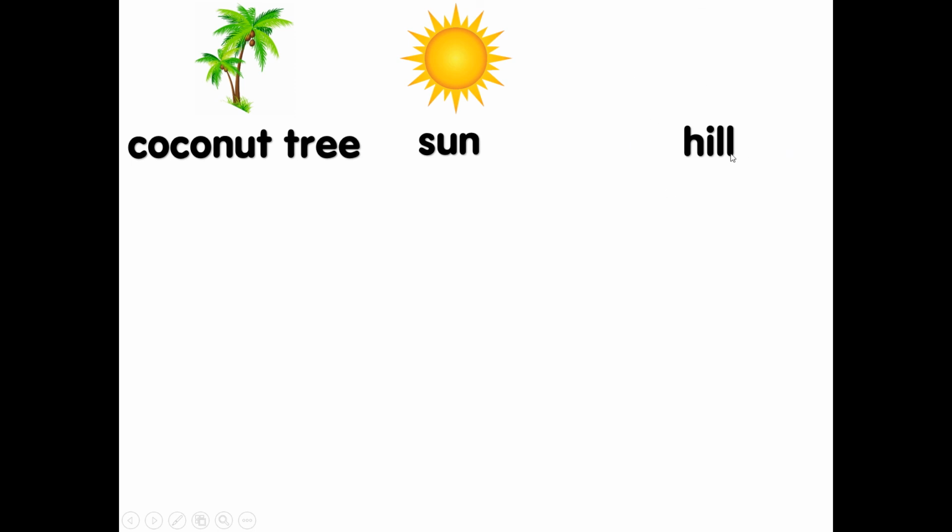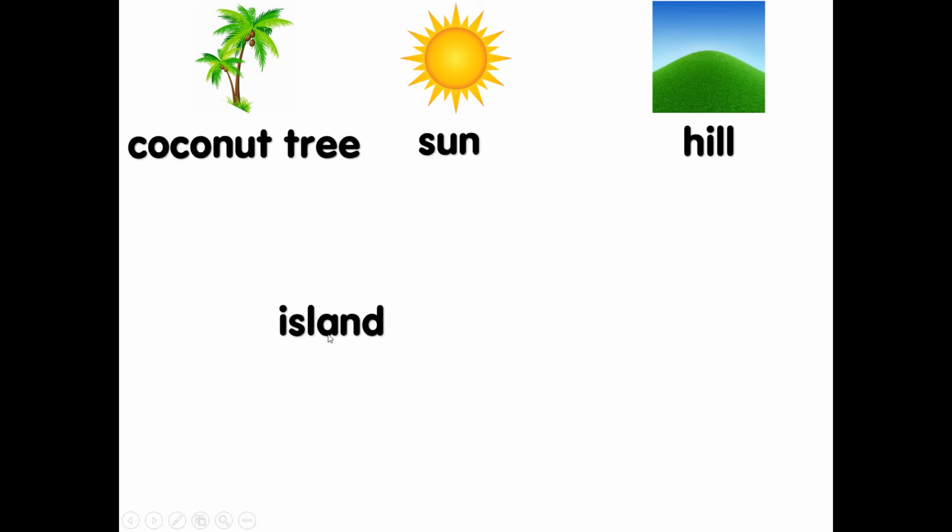The third one, what is this? Hill. What is hill? 山丘、小山，我们叫 hill。What is this? Island. What is island? 小岛 island.